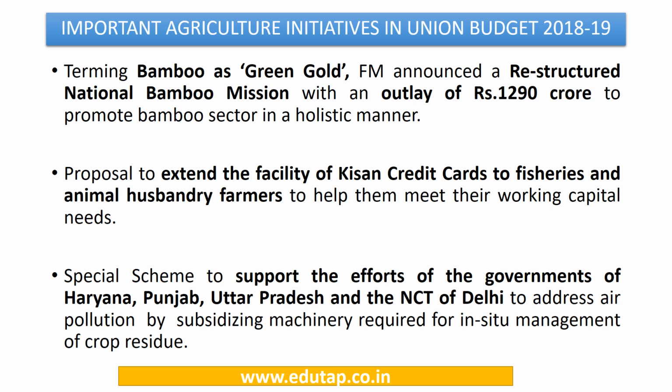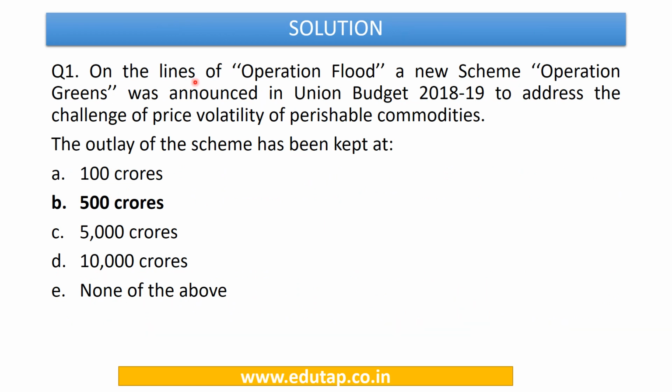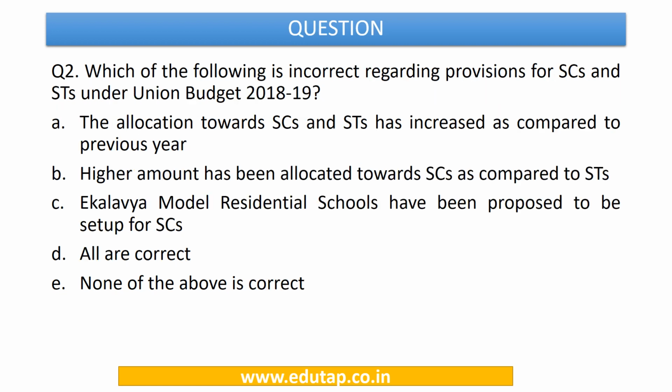4 states, and we are going to subsidize the machinery which is required for managing the crop residue within the farm itself. So now we can easily answer this question: Operation Greens has been announced with an outlay of rupees 500 crores. So the answer to this is option number B. Now let's move to the next question.